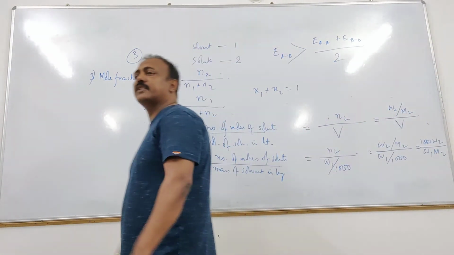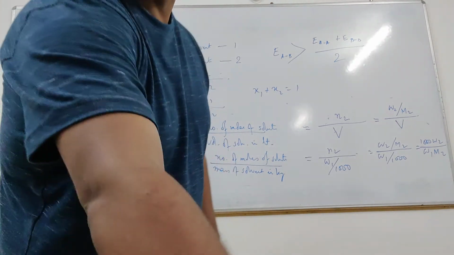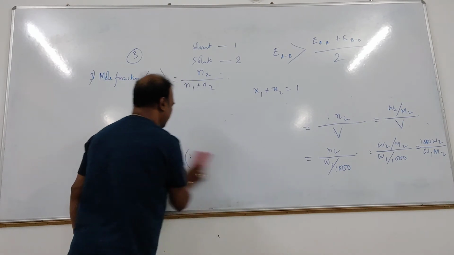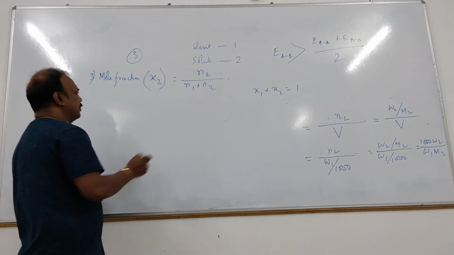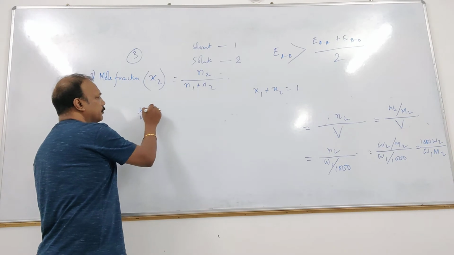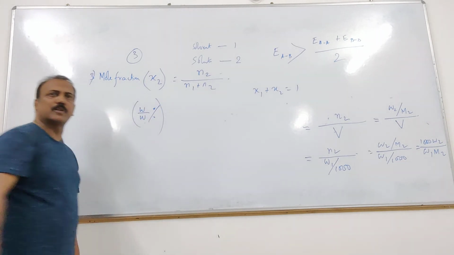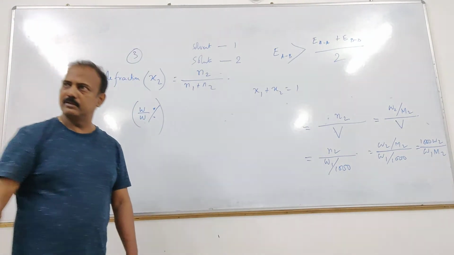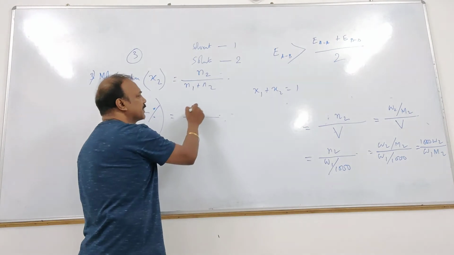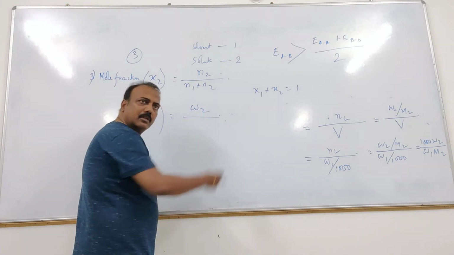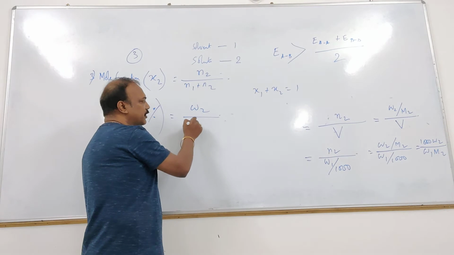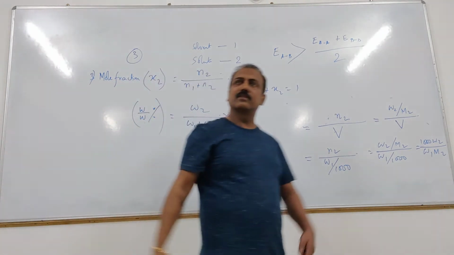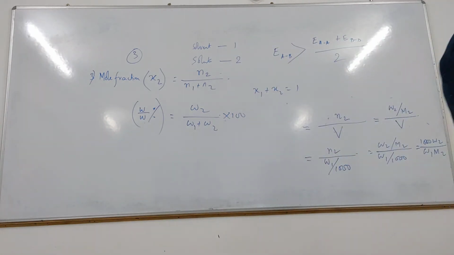The next unit is mass to mass percentage. We write it like this, W by W percent. It means out of 100 gram of solution, how much gram of solute is there? So it is W2, mass of solute, by total mass of solution. Total mass of solution is W1 plus W2, into 100. That is mass to mass percentage.